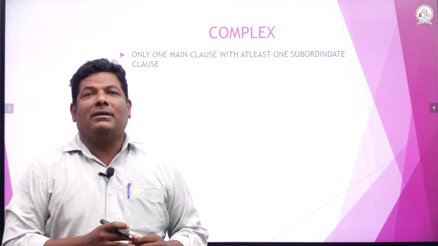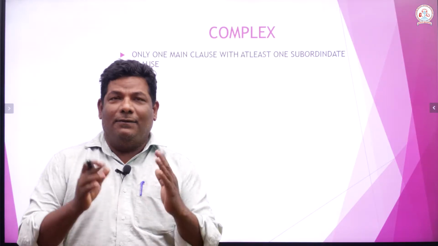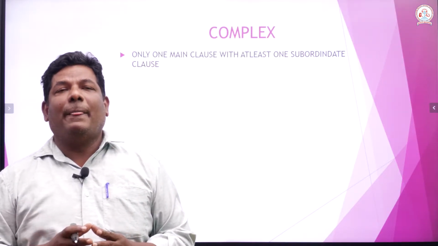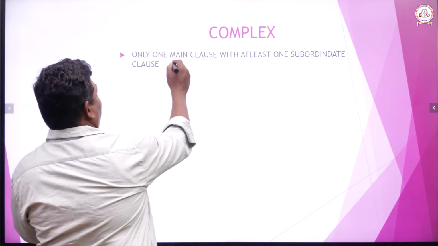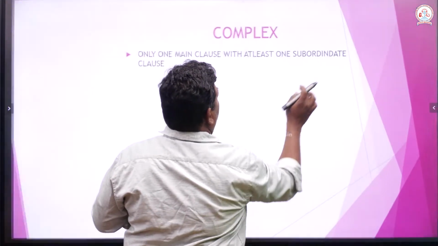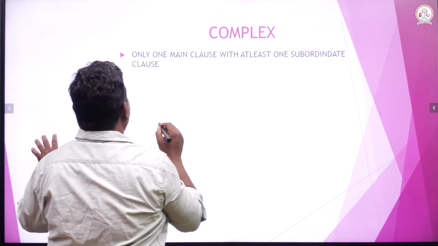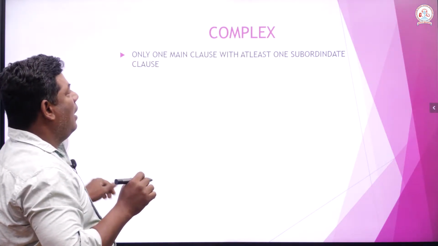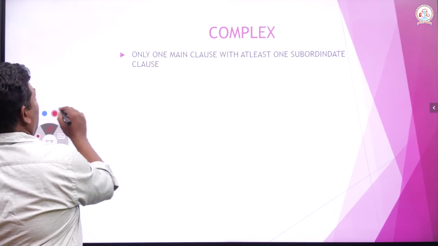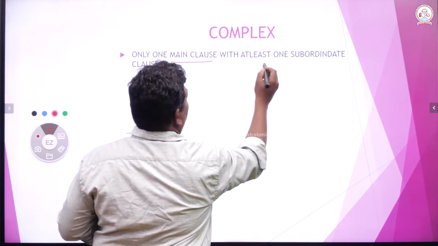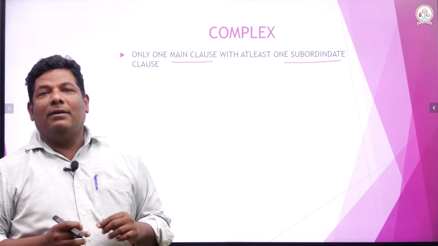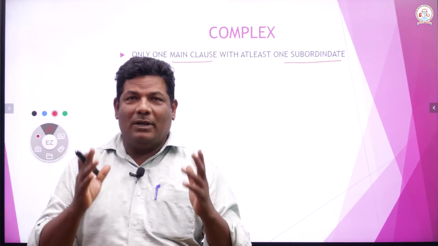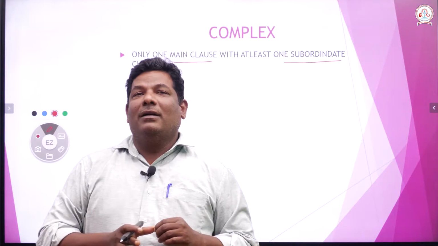What is a complex sentence? The definition of a complex sentence is: it has one main clause and at least one subordinate clause. If I tell you this, you will not understand what a complex sentence is.